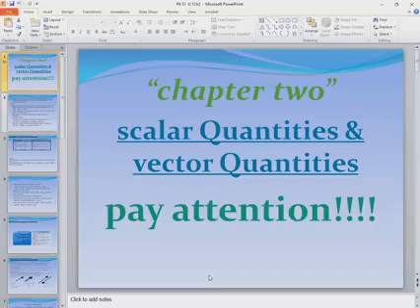But I still need from you an example of something that doesn't need direction. It's like time. If you are talking about time, you will tell me it's from 10 to 12 o'clock, or it's only 2 hours. So here we are talking about magnitude only. It's only a number. There is no need for telling me the direction, because there is no direction for time. This is the difference between scalar quantities and vector quantities.